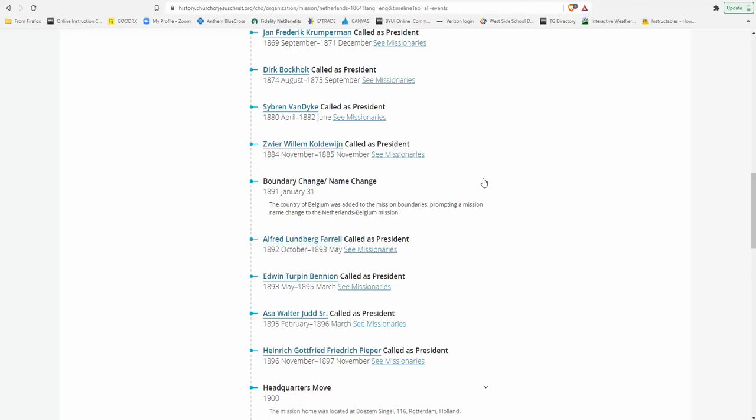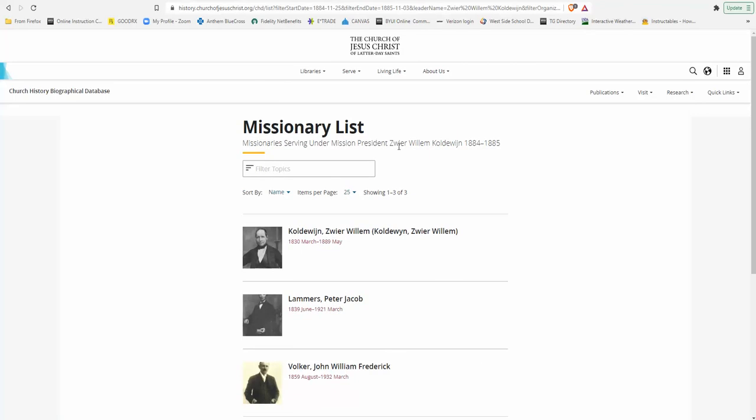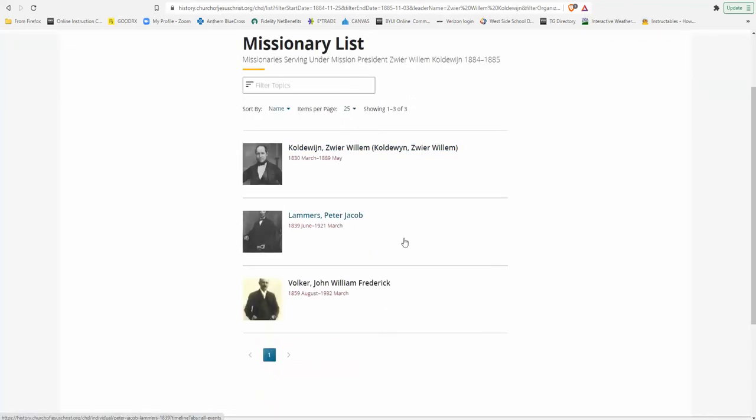It looks like a gap in the database, but you can go in here when Caldwine was the president and click See Missionaries, and look at this. You'll see the names, and photos if available, of every missionary. The fascinating thing was, even here in 1884, 1885, more than 20 years after the mission had been established, there were still only three missionaries serving in the mission at that time.